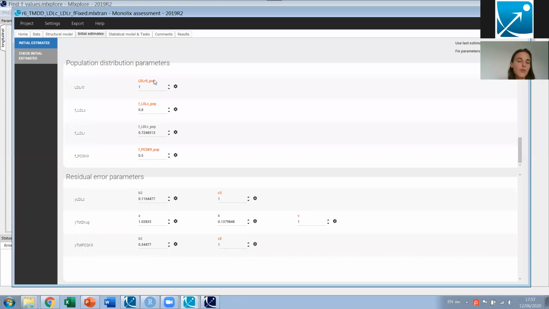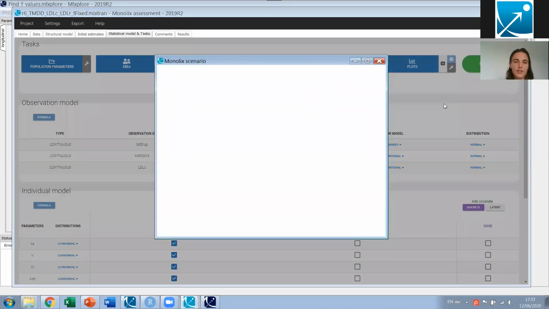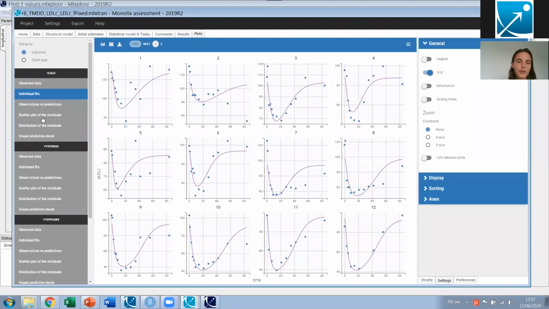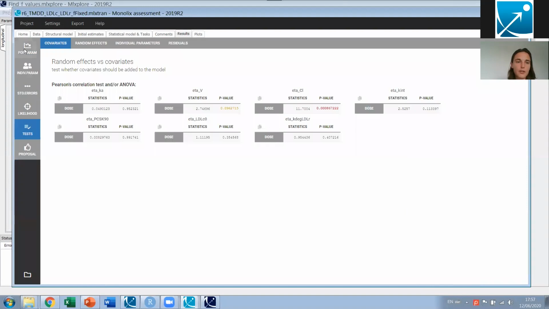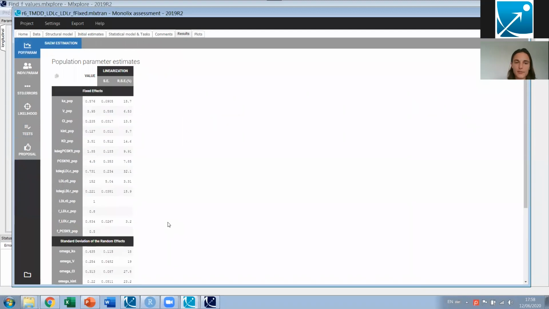Actually, LDLR0 is fixed in all runs because it corresponds to a reference value that is not meant to be estimated. So when I'm running this, we can have a look at the diagnostic plots. That's, again, the individual fits for the cholesterol. That's the VPC. It looks good. And if I look at the results, this time all parameters have been well estimated. So we can consider this as our final mechanistic PK/PD model that I have estimated using both the phase 1 data and also literature data about the mutants.